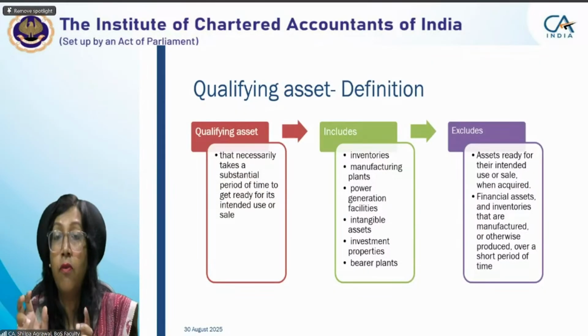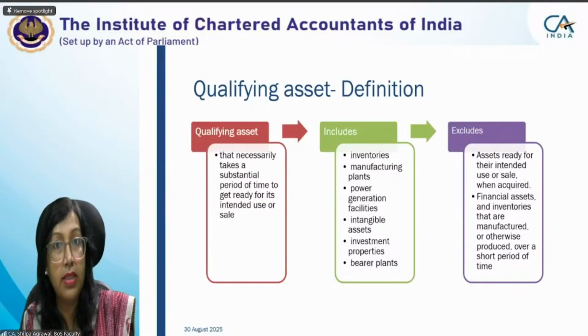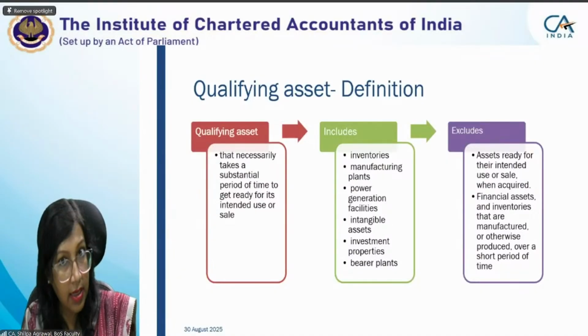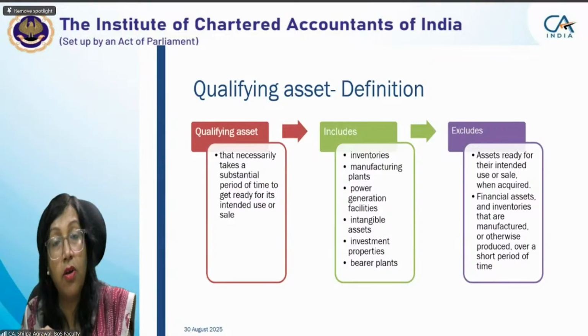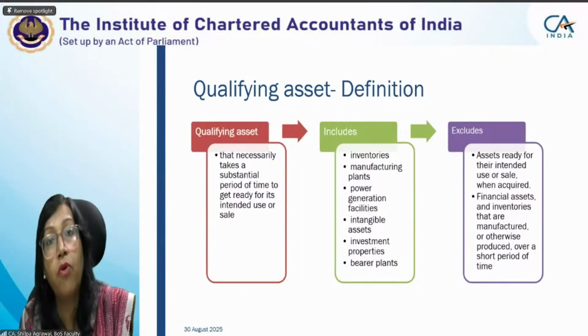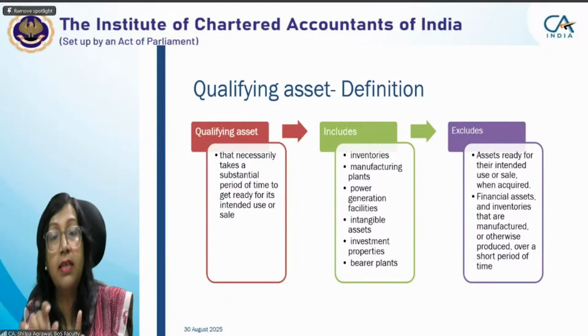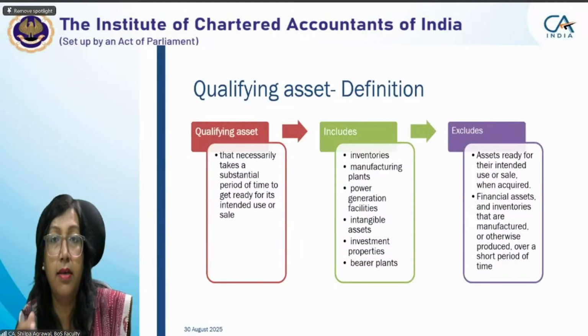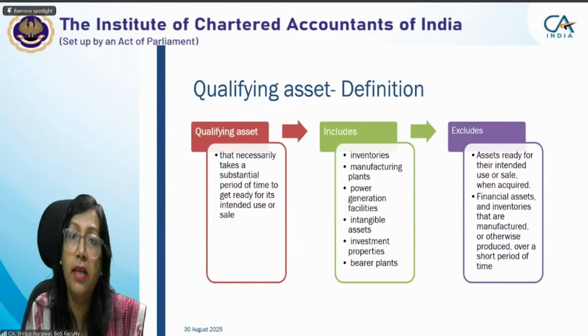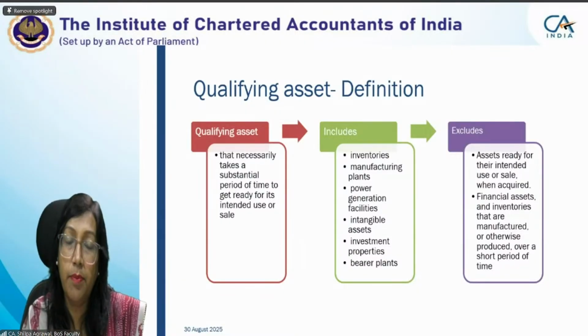What is important is that borrowing cost is incurred which is directly attributable to the acquisition, production, or construction of a qualifying asset. If an asset is not a qualifying asset, you will not capitalize any interest on the borrowings related to that particular asset.